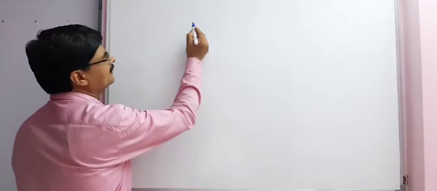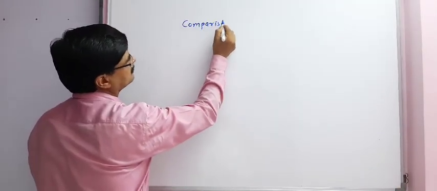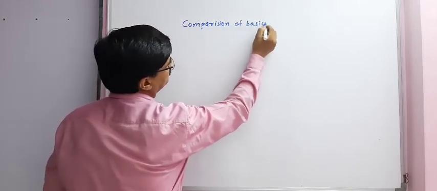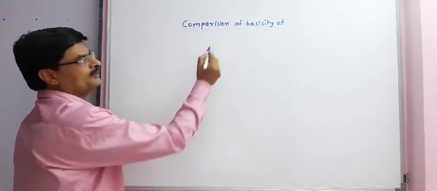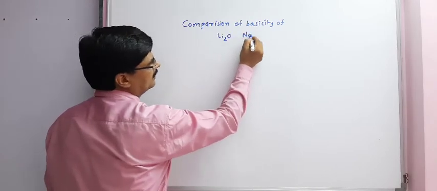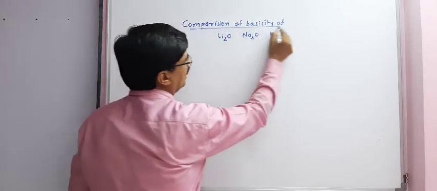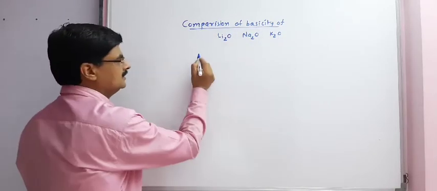Now comparison of basicity of oxides of first group elements like Li2O, Na2O and K2O. How is the basicity of these oxides related with each other?